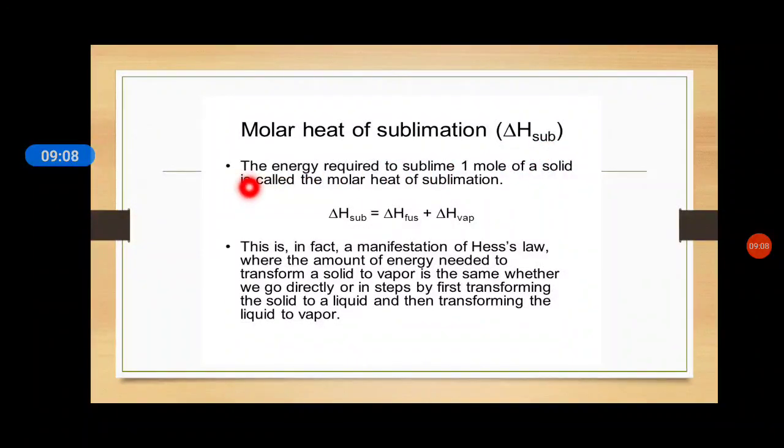We can define it as the energy required to sublime 1 mole of a solid is called the molar heat of sublimation. Just now I explained the meaning of sublimation: conversion of solid state into the gaseous state. So the formula is delta H sublimation is equal to delta H fusion plus delta H vaporization. As you know, students, here direct conversion of solid into the gaseous state is taking place.